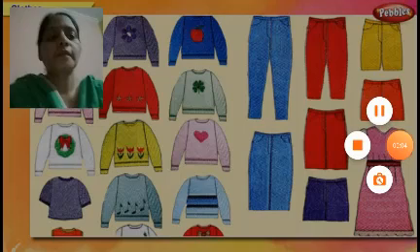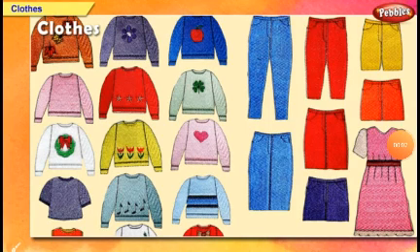Children, can you identify the picture displayed on your screen? Yes, it is dresses we wear. What do you mean by these dresses? These are nothing but clothes. Children, what do you mean by clothes? Clothes are something which we wear to cover our body.